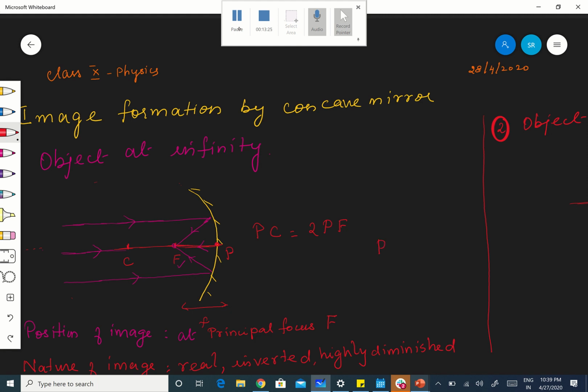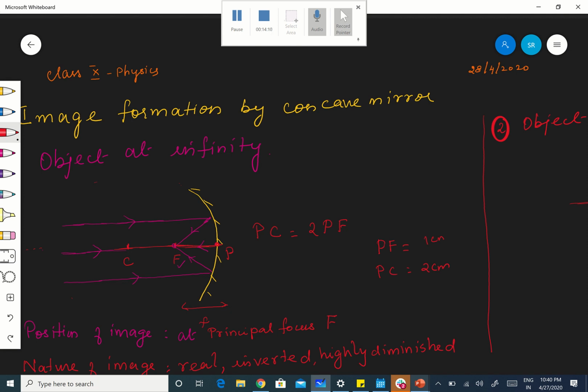That is why you take PC equal to, let me have this one, if it's 2 centimeter, let PF be 1 centimeter. Okay, PC is equal to 2 centimeter, not PC, PF. Let PF be 1 centimeter only, because I want you people to draw a proper diagram. Draw the diagram such a way that PF is equal to 1 centimeter and PC is equal to 2 centimeter. Take the scale and draw. Just like that, you cannot draw as you like. You cannot keep F and C arbitrarily. The measurement should be there.